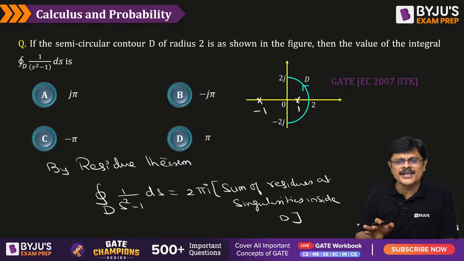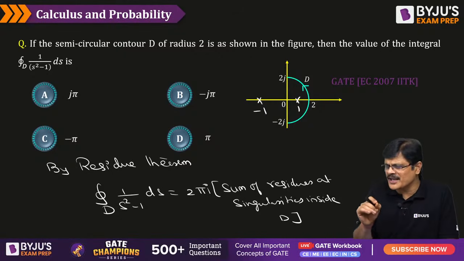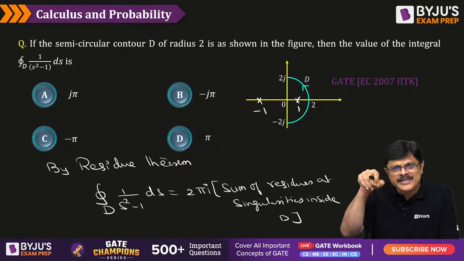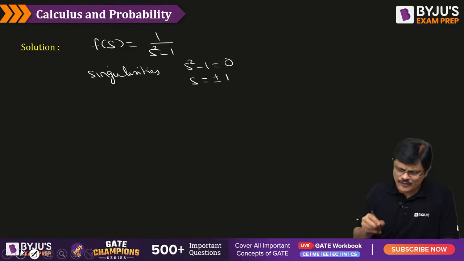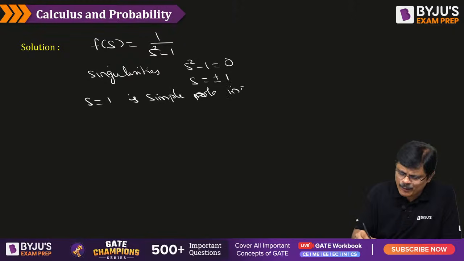We are not interested in the singularities which are outside the domain. We are only interested in the singularities which are present inside the domain, my dear friends. So which singularity is present inside the domain? Plus 1. So s is equal to 1 is a simple pole inside the domain D. So I just need to find the residue at s is equal to 1.